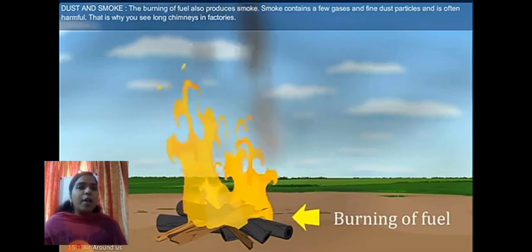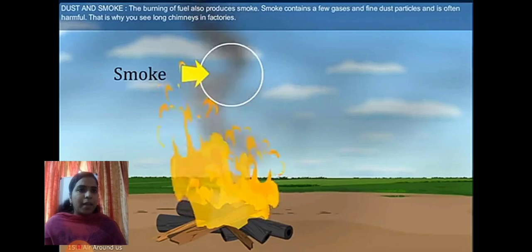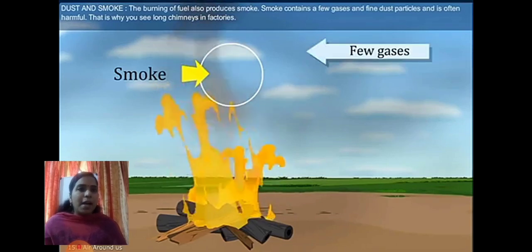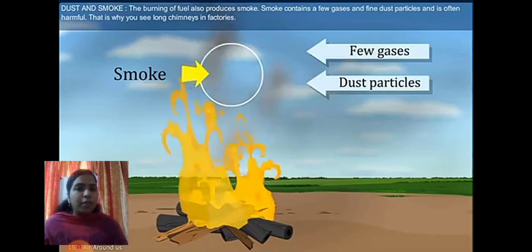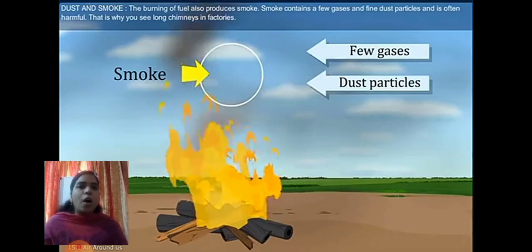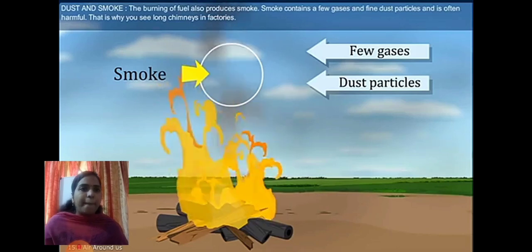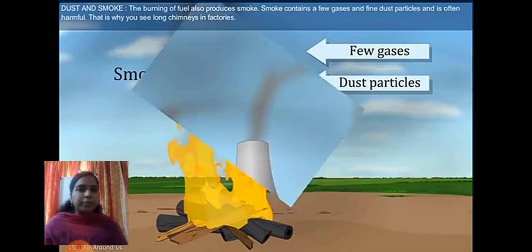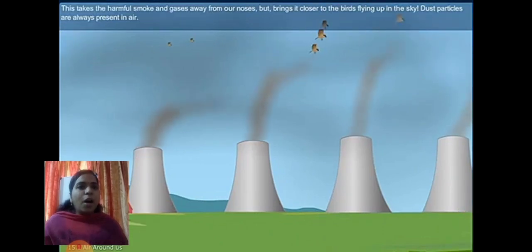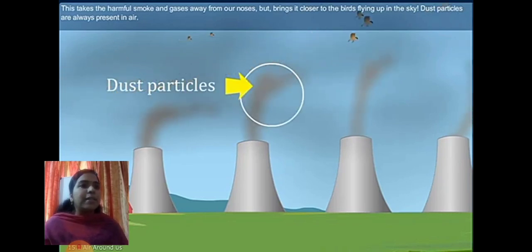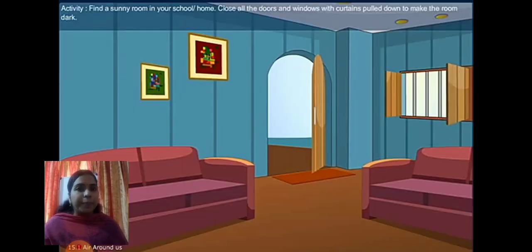The burning of fuel also produces smoke. Smoke contains a few gases and fine dust particles and is often harmful. That is why you see long chimneys in factories. This takes the harmful smoke and gases away from the noses but brings it closer to the birds flying up in the sky. Dust particles are always present in the air.